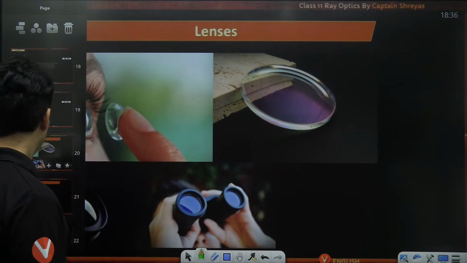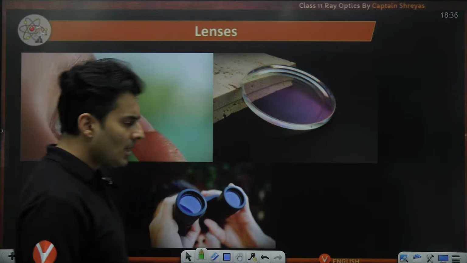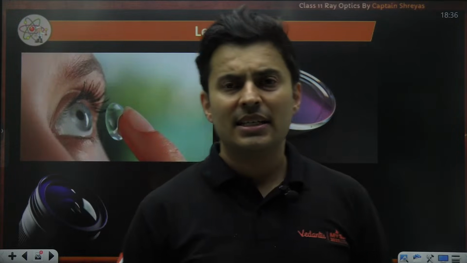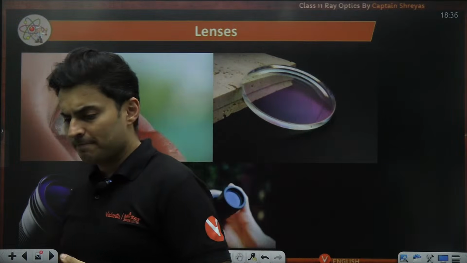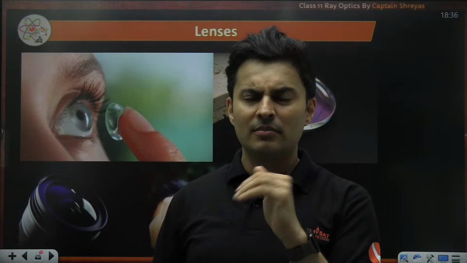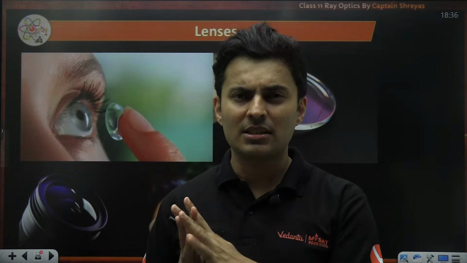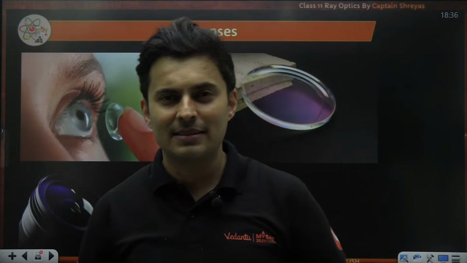Okay. Now, here we are talking about lenses. See, guys, in case of a single surface, those questions are very limited. Mainly, you get multiple surfaces, which is a lens. If you take two curved surfaces and club them together, it is nothing but a lens.